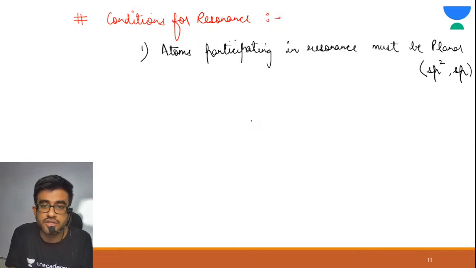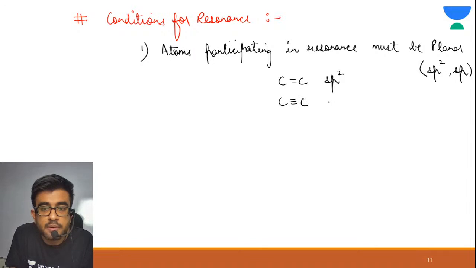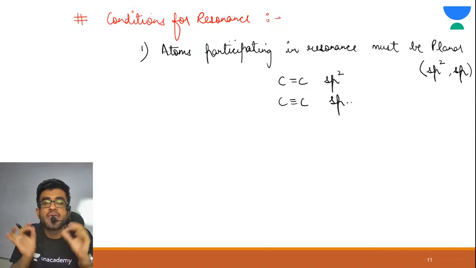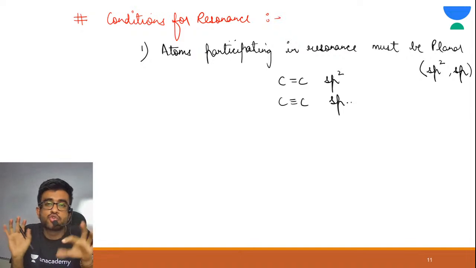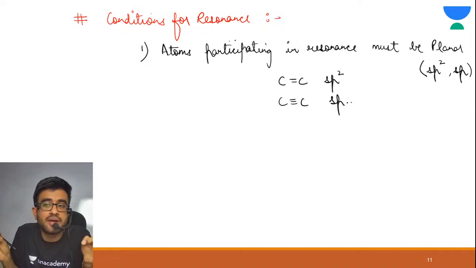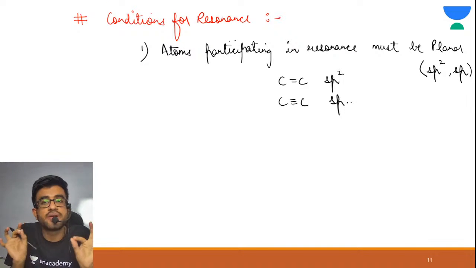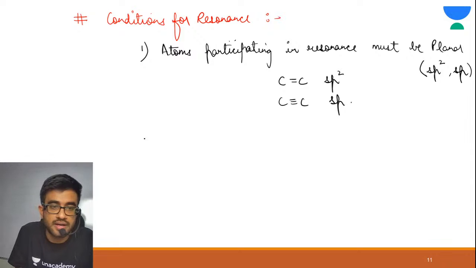Now see, this is C double bond C, which is sp2 hybridization. This is C triple bond C, which is sp hybridization. Are you getting my point? The structure should be planar. So if you have sp3 hybridization, there would be no resonance. Are you able to understand this? Atoms participating in resonance must be planar. Alright, second point.